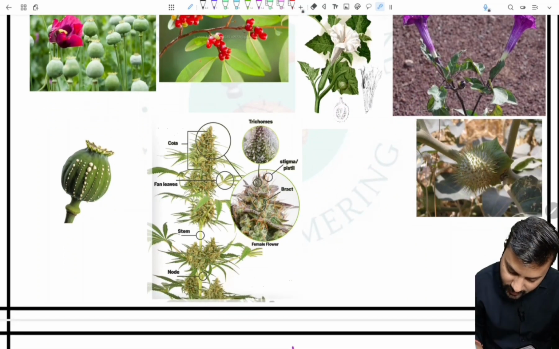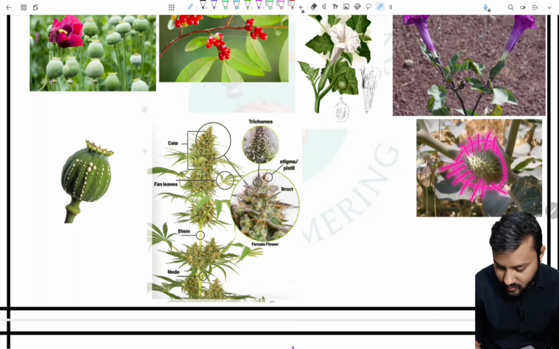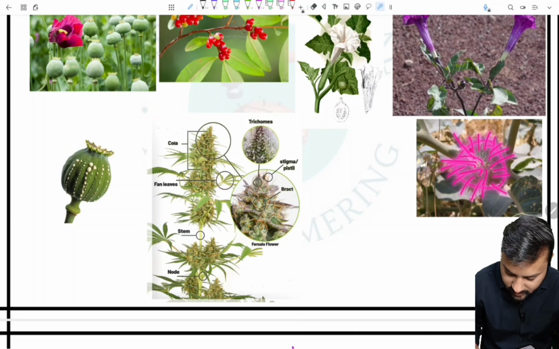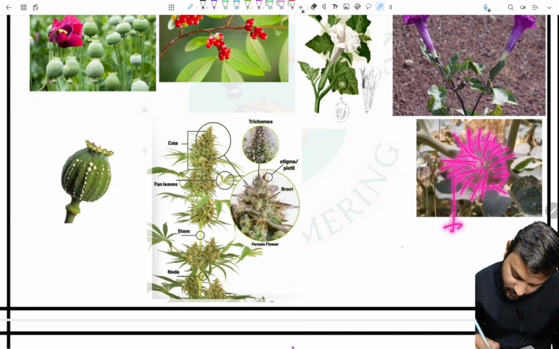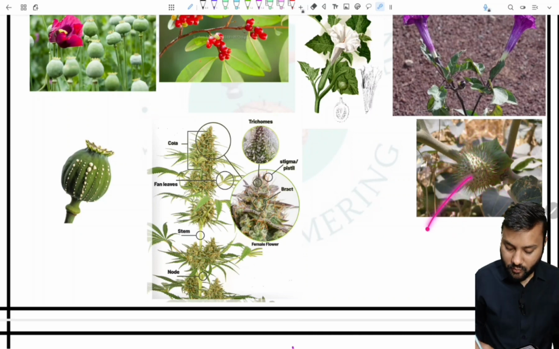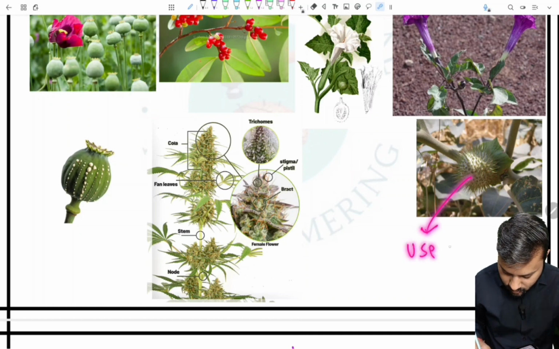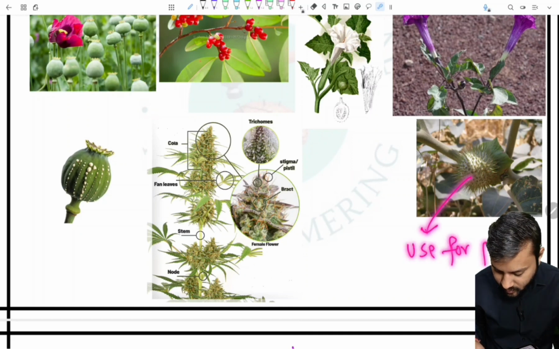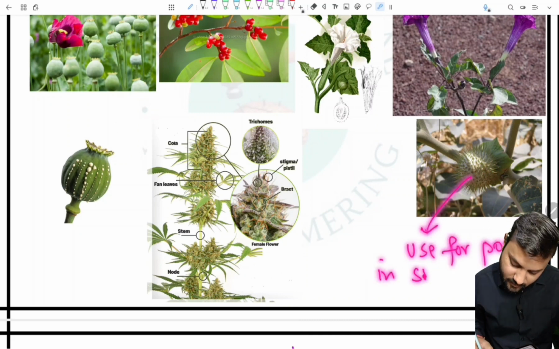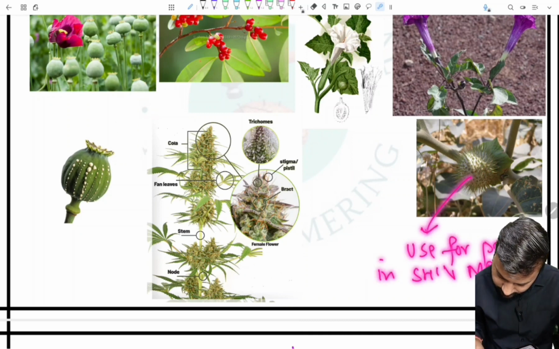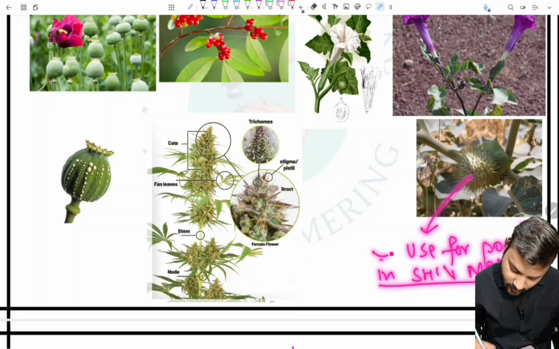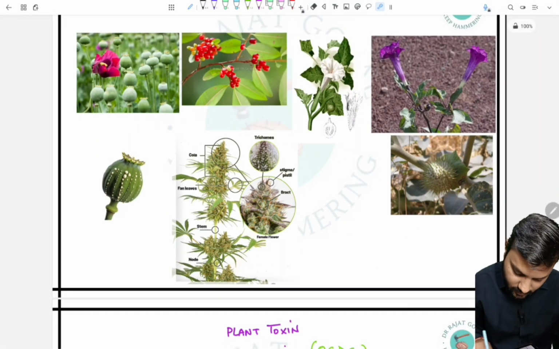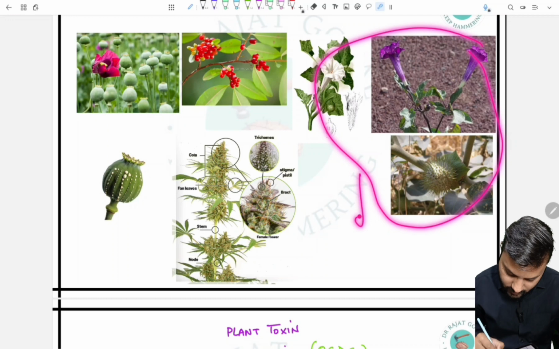In the thorn apple, we can see a fruit-like or round structure in which there are many prickles. As we have seen, it is used for puja in Shiv Mandir. So these three images are of datura.